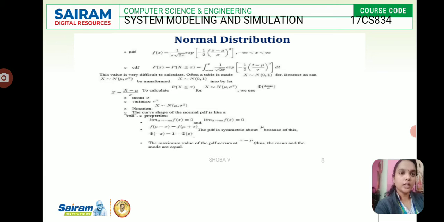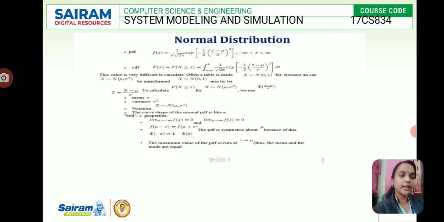The cumulative probability is F of x equal to the integral from minus infinity to x of 1 divided by root 2 pi exponential of minus 1 by 2 times t minus mu divided by sigma the whole square dt. And how do we calculate this? When we see the normal distribution, we have to check whether it is a probability distribution or a cumulative distribution. The value is very difficult to calculate.